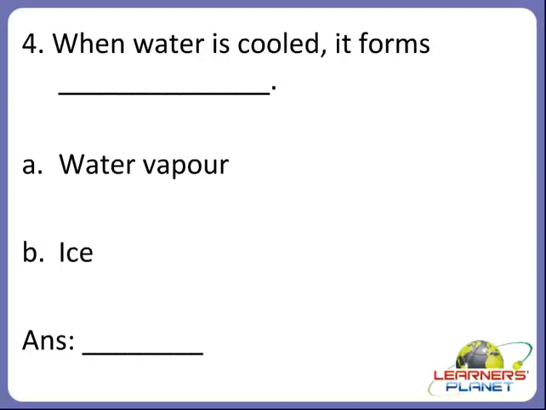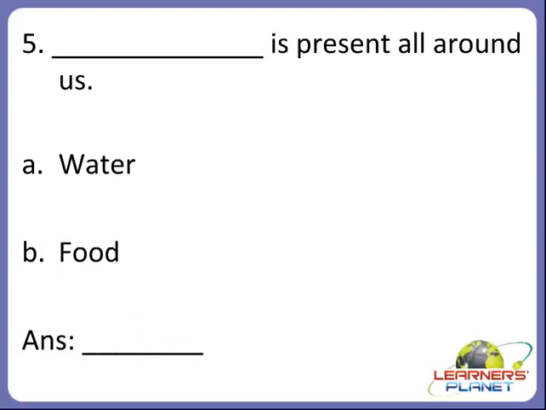When you keep an ice tray filled with water in a freezer, what happens to the water? It forms ice. So children, always remember that when water is cooled, it forms ice. So B is the correct option. Okay, children.